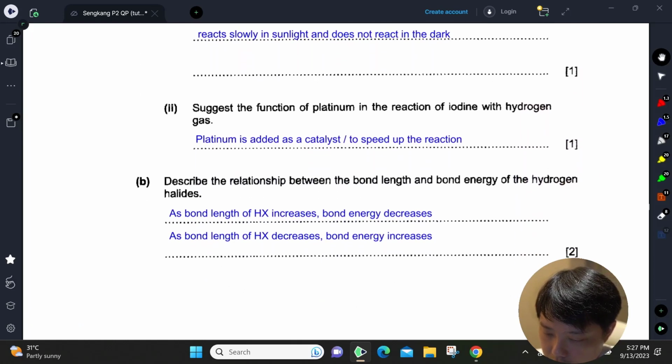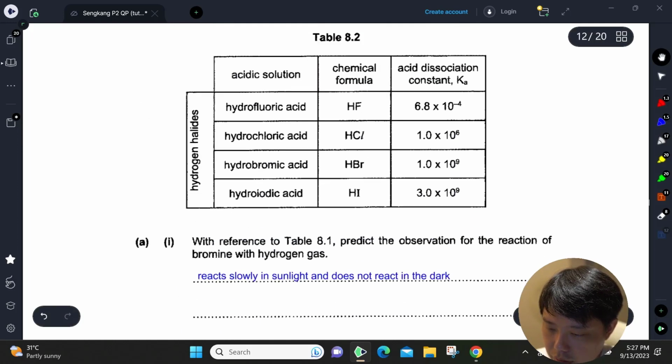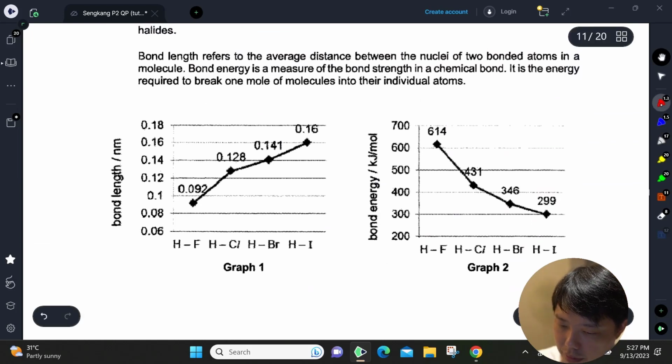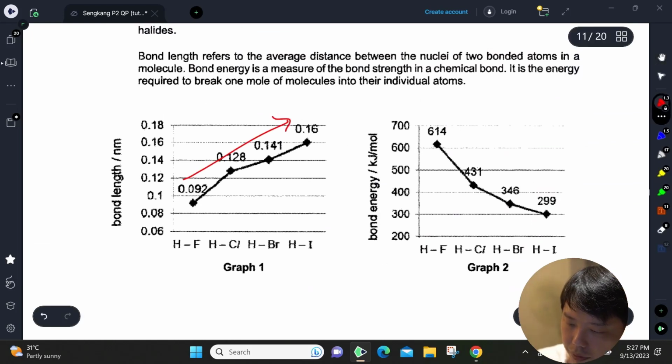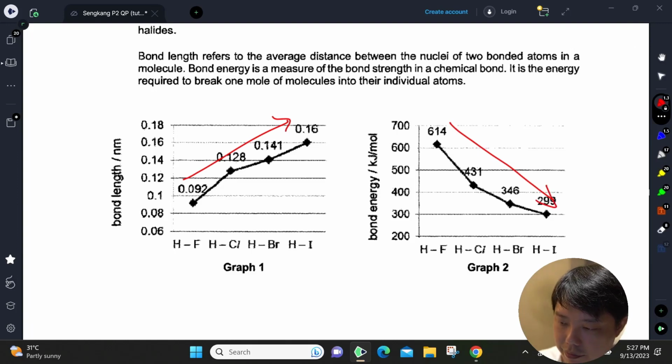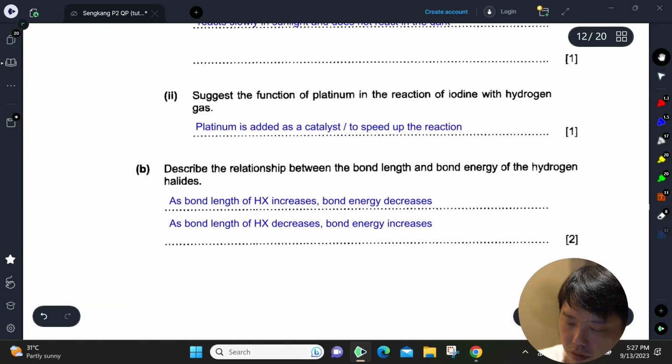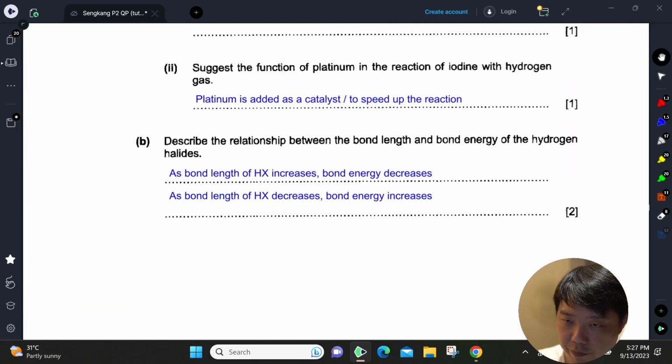Okay, describe the relationship between bond length and bond energy of hydrogen halide. Bond length and bond energy. So if you can see, the bond length is going up, bond energy is coming down. They are inversely related. So you can just quote this inverse relationship. I think you will get the 2 marks.